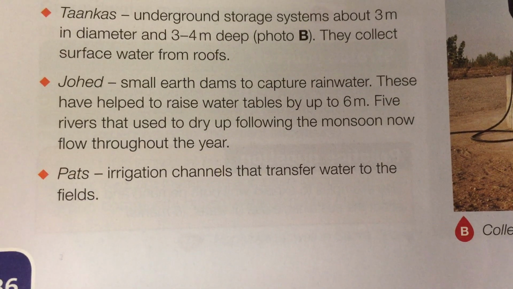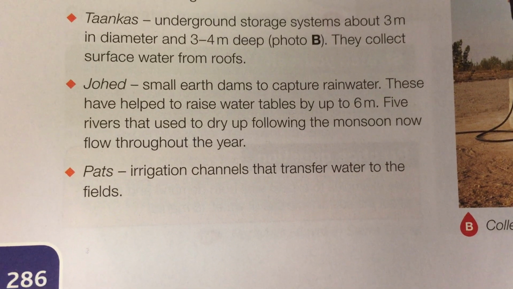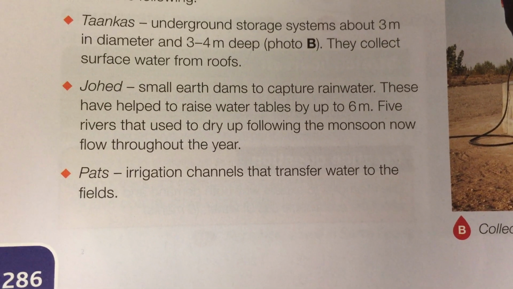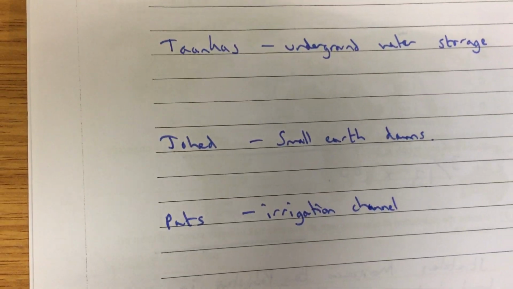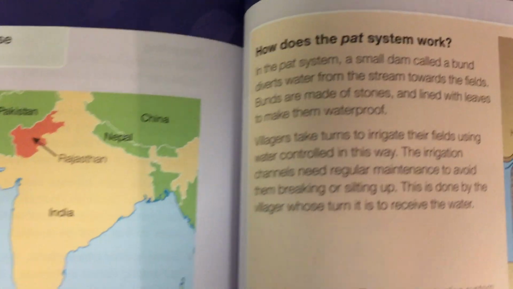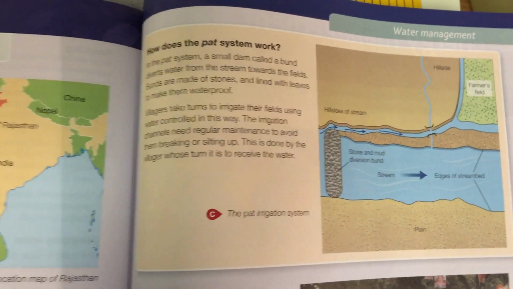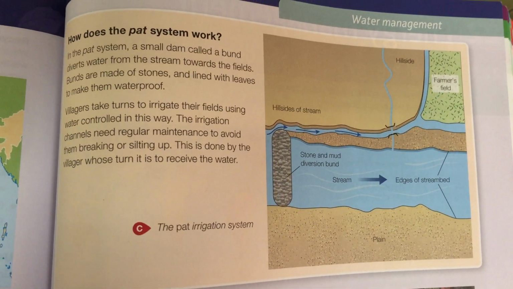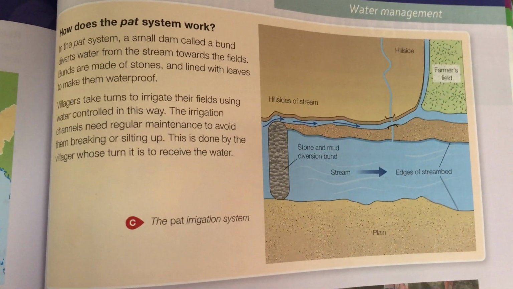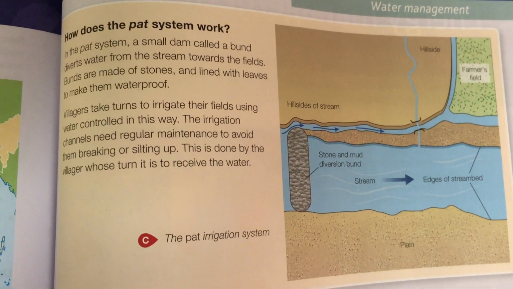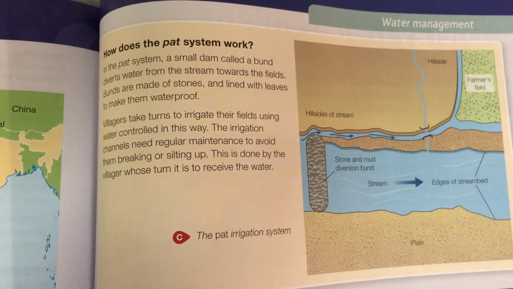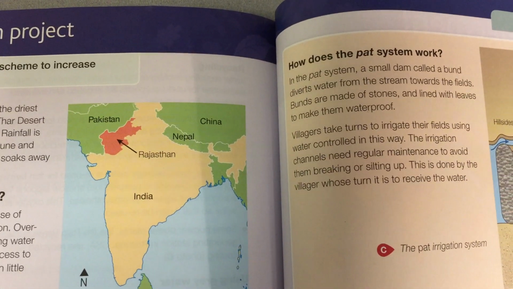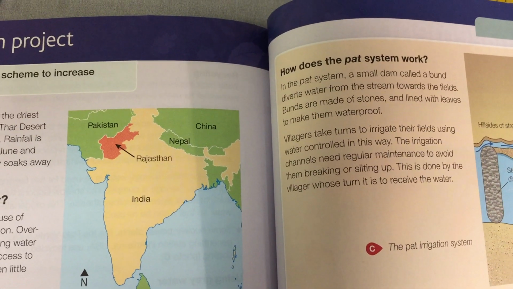And then finally, the pats. Pats is another word for what's called an irrigation channel. And an irrigation channel is a direct route between a water source and the crops that the locals would like to water their crops with. And those irrigation channels, they're efficient, so they're direct routes from water source to fields, meaning that less water is lost through evaporation. And so it's a more efficient use of the water, so that less has to be used, and that conserves the water supply in an area where it's scarce.